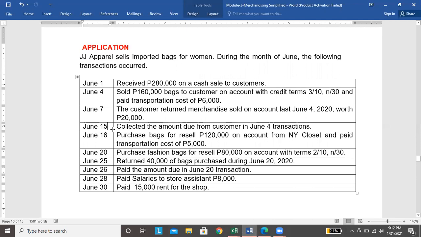Pero in this case, ang 10 days lang natin is hanggang June 14. Right? 5, 6, 7, 8, 9, 10. Okay, hanggang June 14. Pero, nagbayad si customer June 15 na. So, hindi na tayo ngayon makakapagbigay ng discount sa kanya.